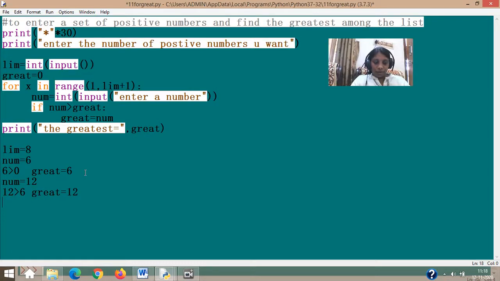Now imagine I have entered num equal to 4 and you are checking 4 greater than 12, because now the greatest value is 12. So nothing will happen. So great remains to be 12 itself, because the condition if num greater than great is not satisfied. So nothing will happen. Let's imagine this time the num is assigned as 8. Again the same way.